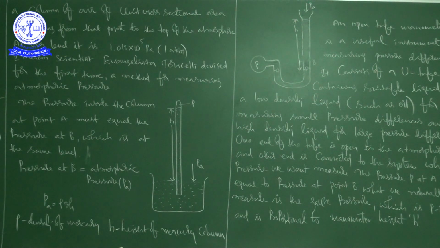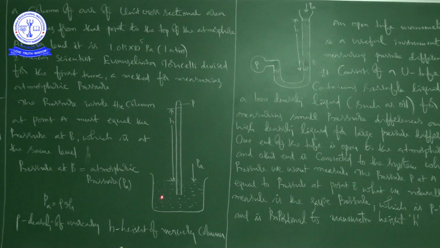A pressure equivalent to 1 mm of mercury is called a torr. 1 torr is equal to 133 Pascal. So what he is saying is, we are using mercury as a fluid to measure pressure at a given place. That is the reason we used mercury in this mercury barometer.